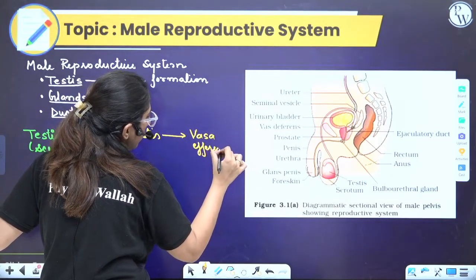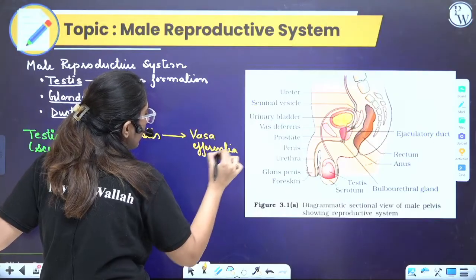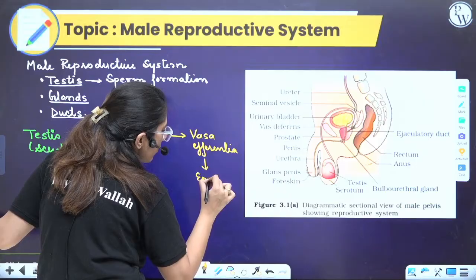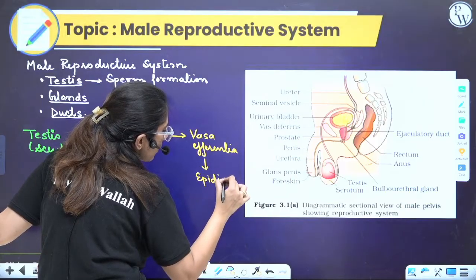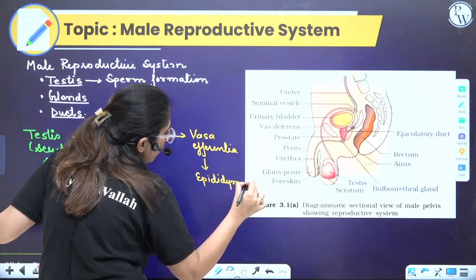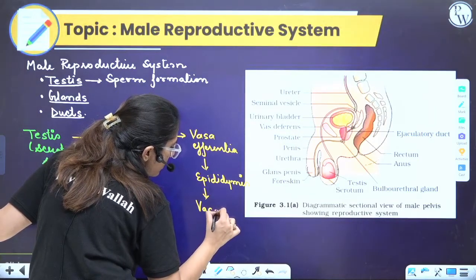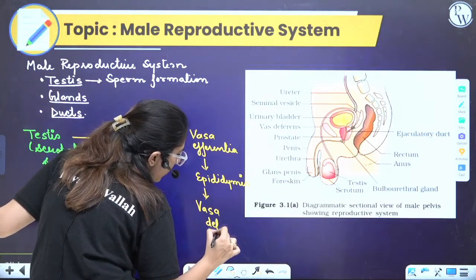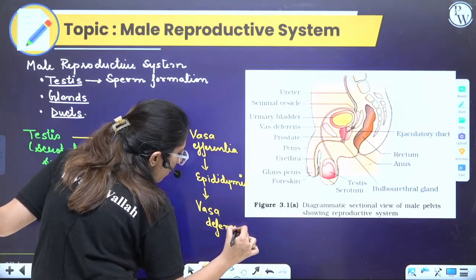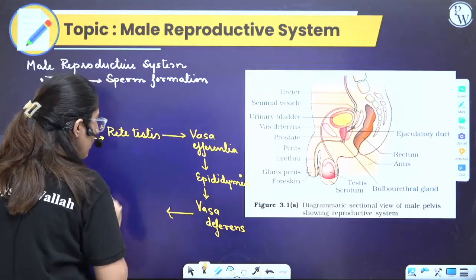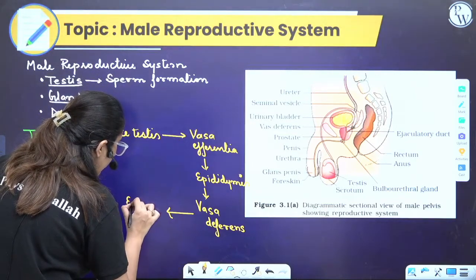I'll show you everything with the help of a diagram, don't worry. Then sperm enters the next structure, which is the epididymis. From the epididymis, sperm goes into the vasa deferens or vas deferens, one and the same thing. Then sperm goes into the next duct, the ejaculatory duct.